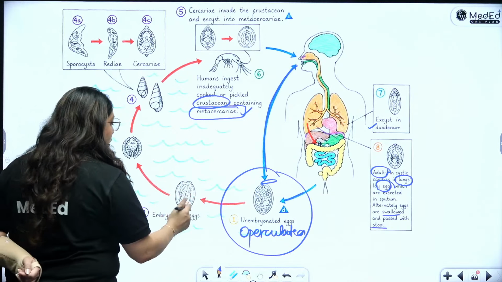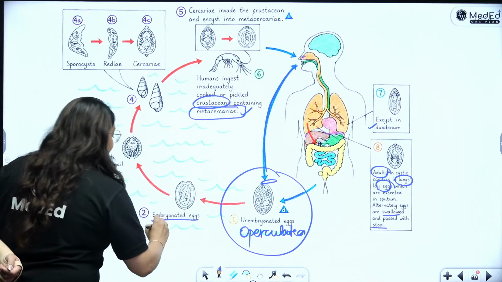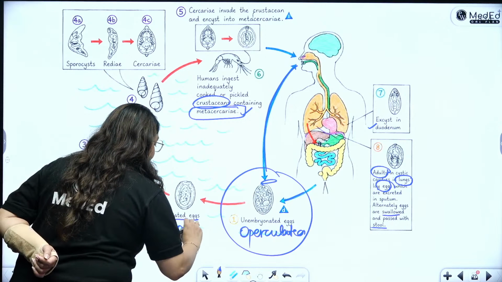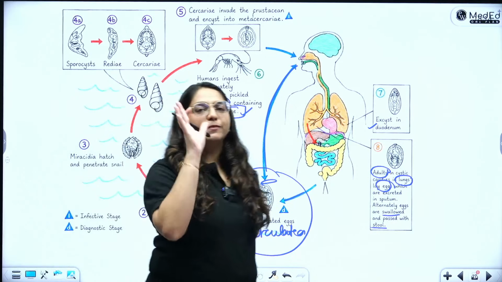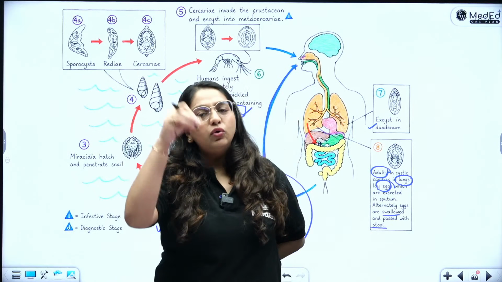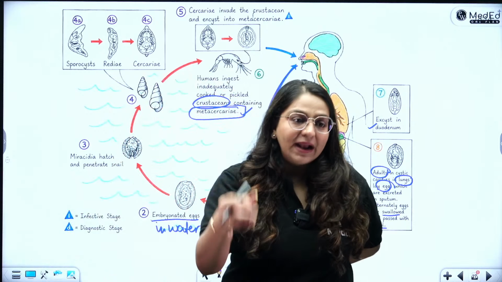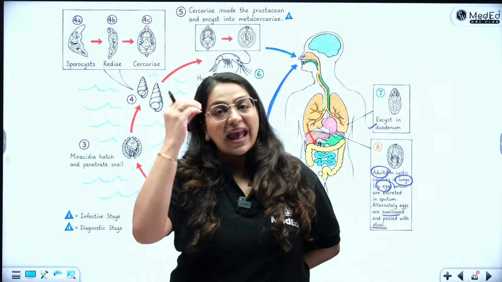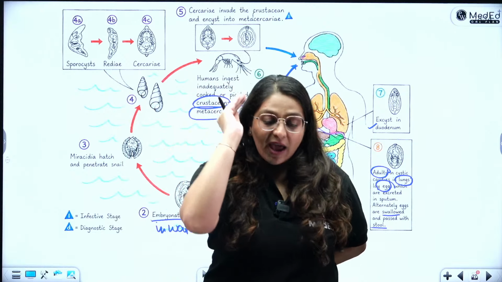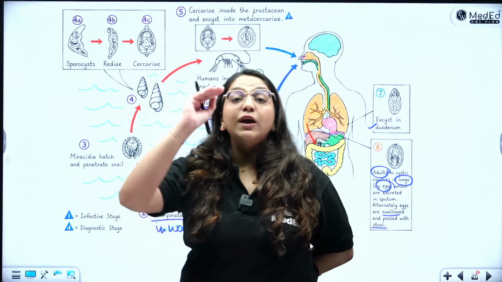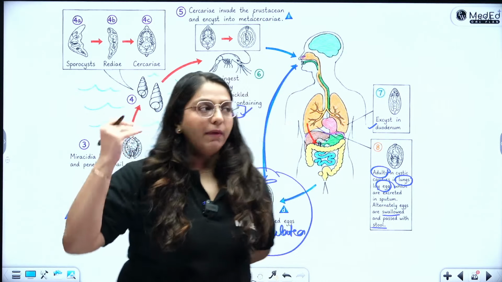These eggs will go into the water and in the water they will become embryonated. This is a rule for all trematodes. So if you are writing lung fluke, liver fluke, intestinal fluke, any fluke, eggs are always unembryonated. They go to the water, then they become embryonated.